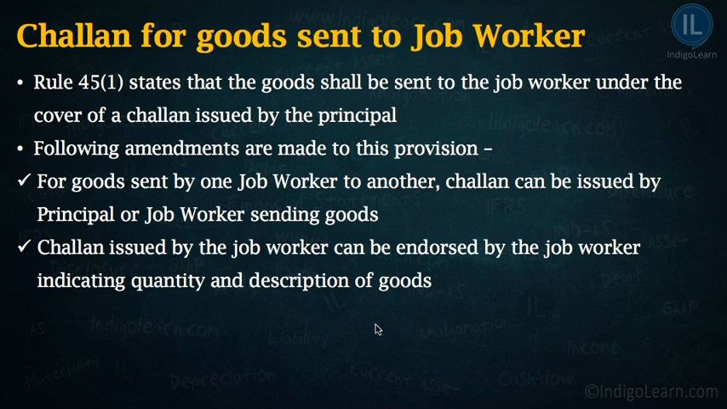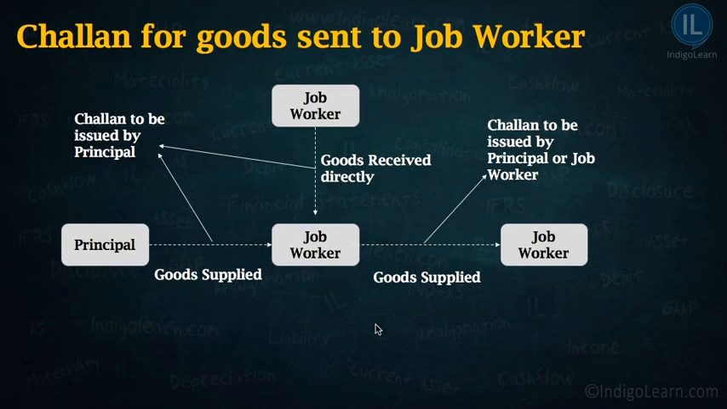Let us try to understand this provision with the help of a graphical representation. So suppose there is a principal who is supplying certain goods to the job worker and the job worker is supplying the goods again to another job worker. Now there can be multiple scenarios. What are they? When the principal has supplied the goods to first job worker, the first job worker is then supplying the goods to the second job worker. Now, the second situation can be the job worker is receiving certain goods from another job worker. In that case, what can happen?